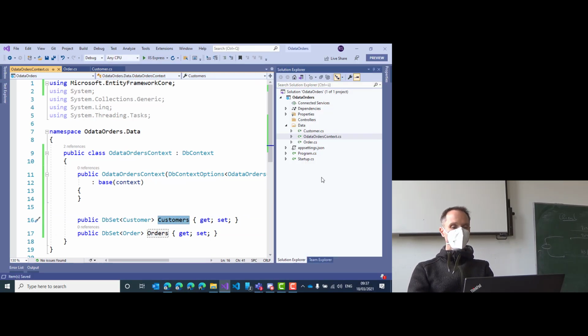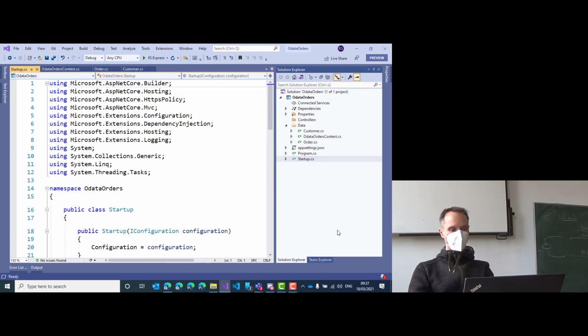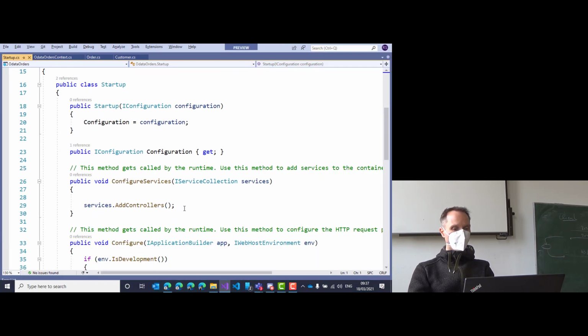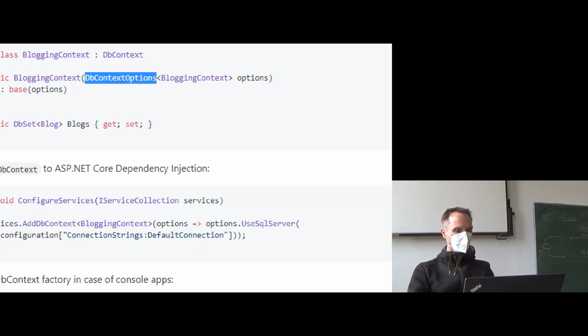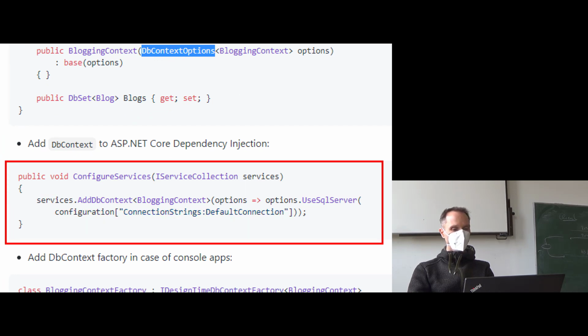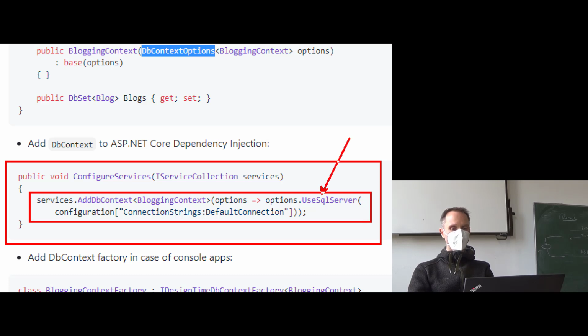Next step, nearly the last step, in the startup method, we have to add something to the ConfigureServices method. Please remember, we have this dependency injection topic. We talked about dependency injection. We need to add the database context to dependency injection. Do you need to know that by heart? No, you don't, because you have the cheat sheet available. Here it is. And essentially what you can do is you can just copy this line from the cheat sheet. That's exactly what you need to do. Okay?